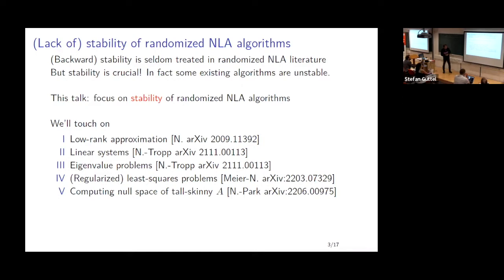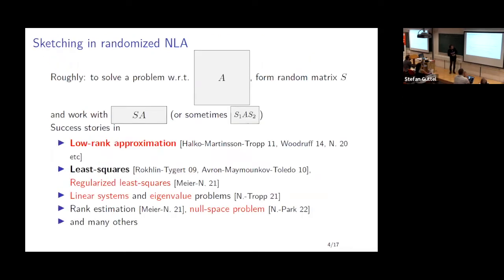I'll start with low rank approximation, but before doing so, I want to give a high-level overview of what sketching is in randomized linear algebra. Very roughly speaking, the idea is to try and solve for a gigantic matrix. It's too big to solve a linear system or eigenvalue problem with.